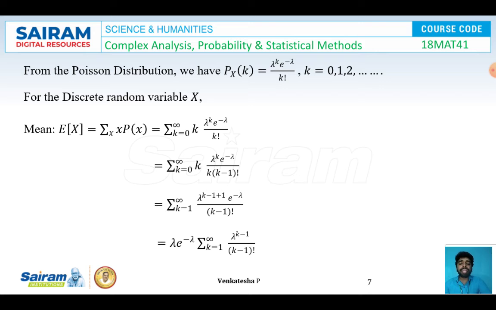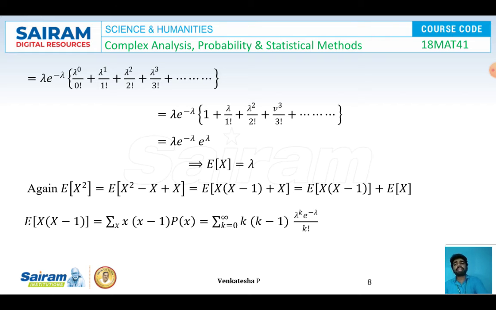Now by expanding the summation, replacing k equal to 1 till infinity, I got the following expression. Keeping lambda e power minus lambda outside, for k equal to 1 I'll be getting lambda power 0 by 0 factorial. For k equal to 2 I'll be getting lambda power 1 by 1 factorial. For k equal to 3 I'll be getting lambda power 2 by 2 factorial. For k equal to 4 I'll be getting lambda power 3 by 3 factorial and so on.